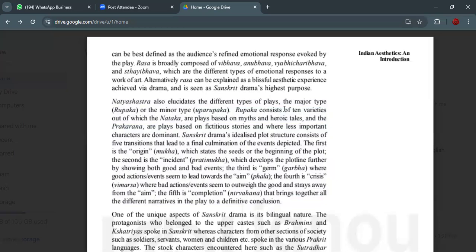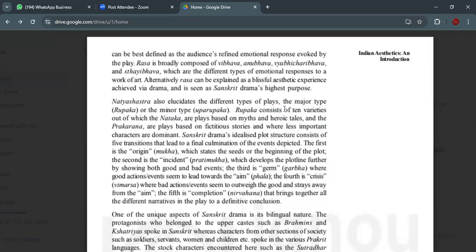So there are Rupaka and Uparupaka, and yeah, okay, you can sit there, no problem. Okay, so we already had finished. Oh, you didn't get a textbook, right? Yeah, okay, we need to find out a way.